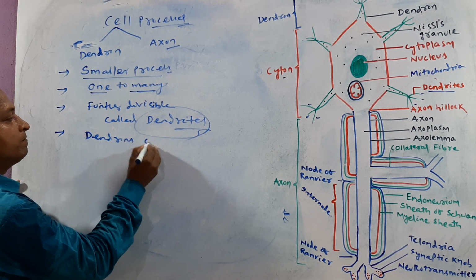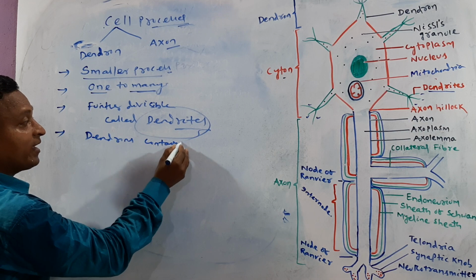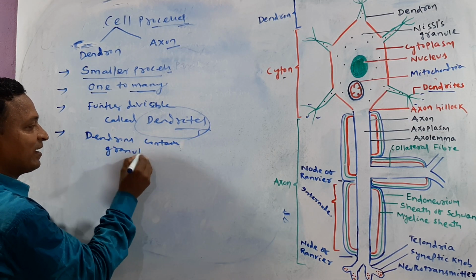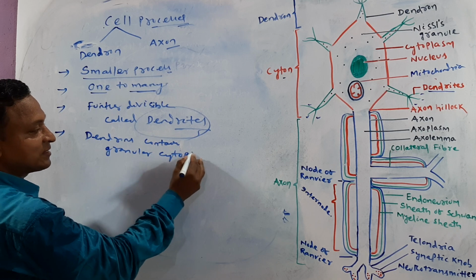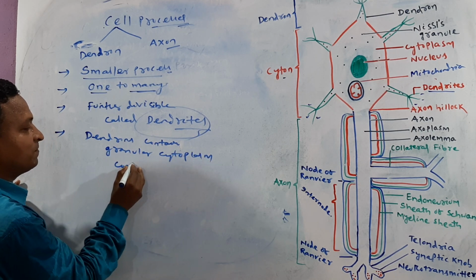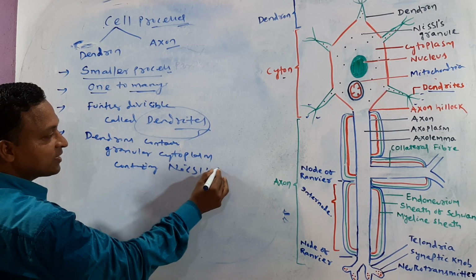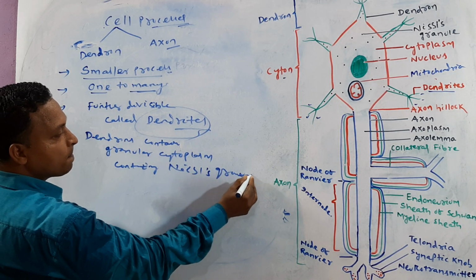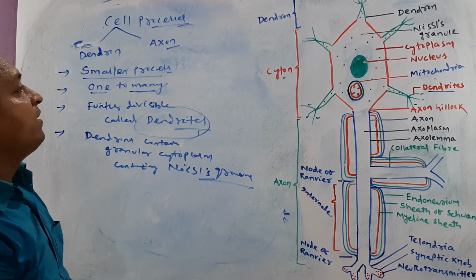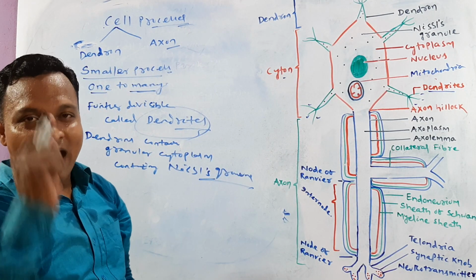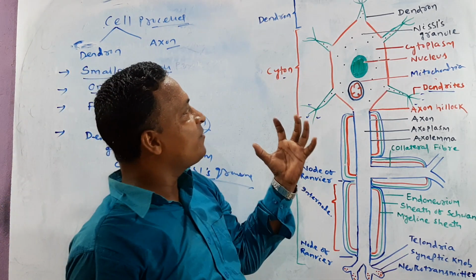Dendrons contain granular cytoplasm containing Nissl's granules. This is the basic fundamental about dendron. Another point: they bring the information.